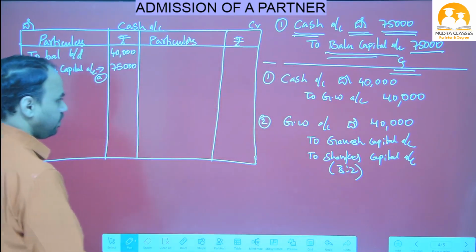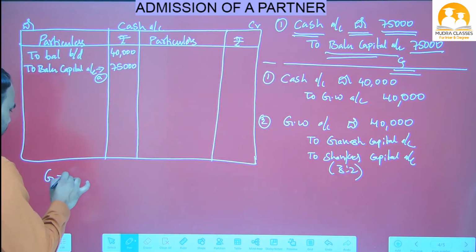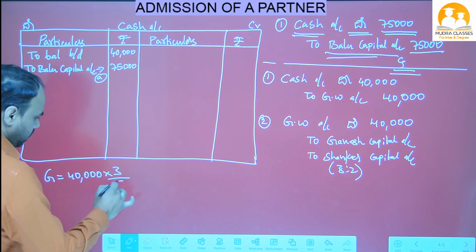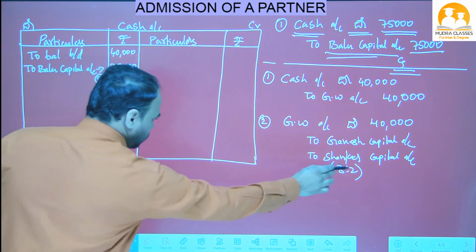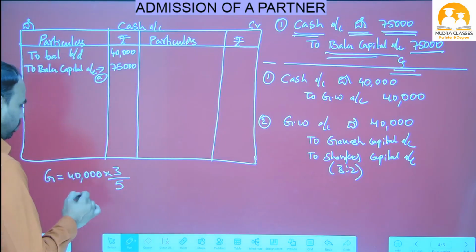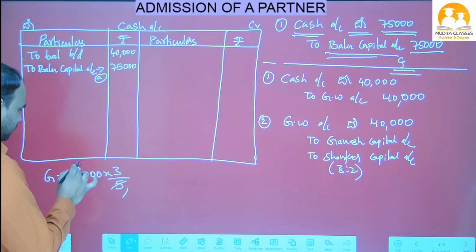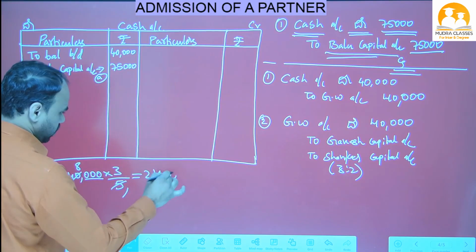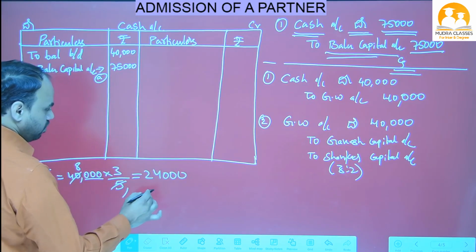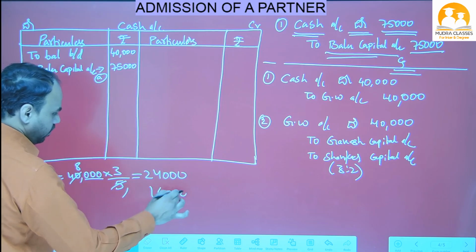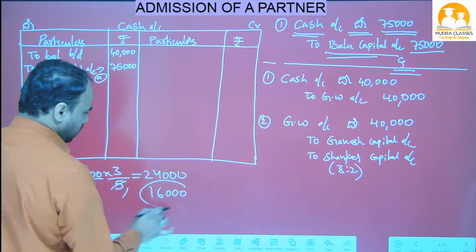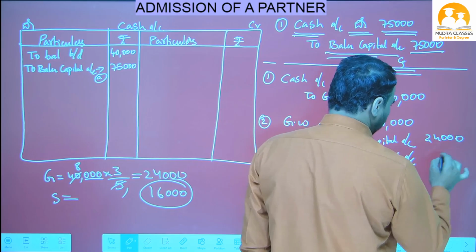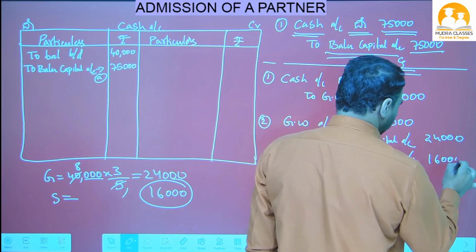How will it come? First I will distribute to Ganesh. 40,000 divided in the ratio 3:2 means 3 by 5, since 3 plus 2 is 5. Ganesh's ratio is 3. Now do cancellation: 5 eights are 40, 8 threes are 24, with three zeros. So Ganesh got 24,000 rupees. 40 minus 24, 16,000 goes to Shankar. So here we write 24,000 rupees belonging to Ganesh and 16,000 belonging to Shankar.